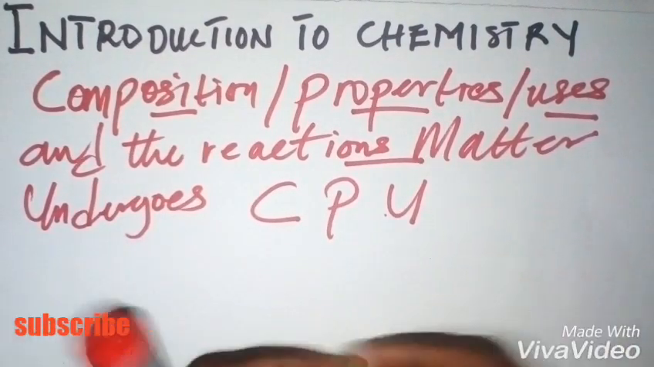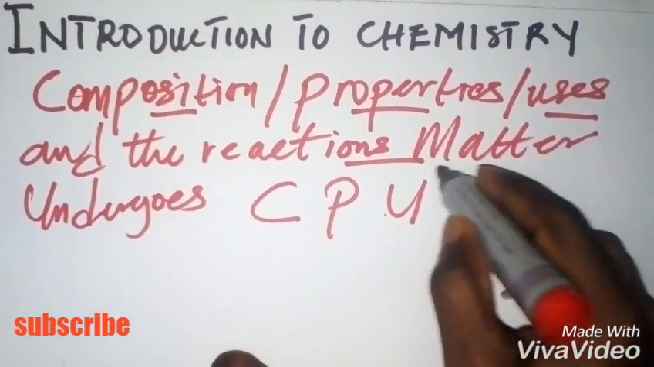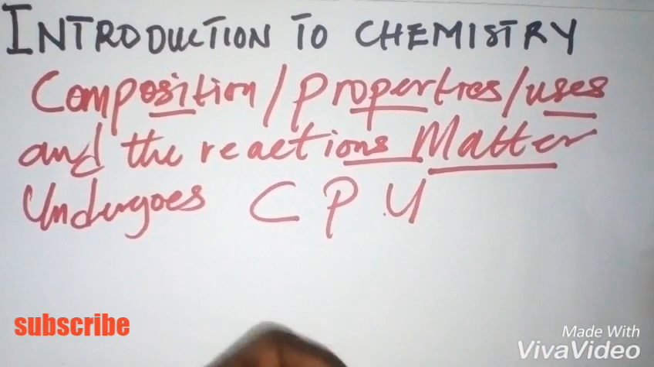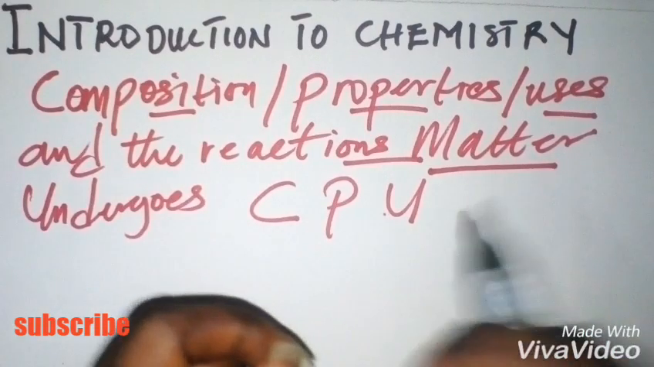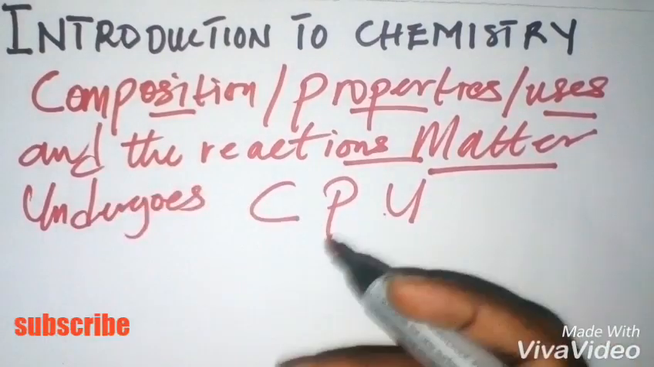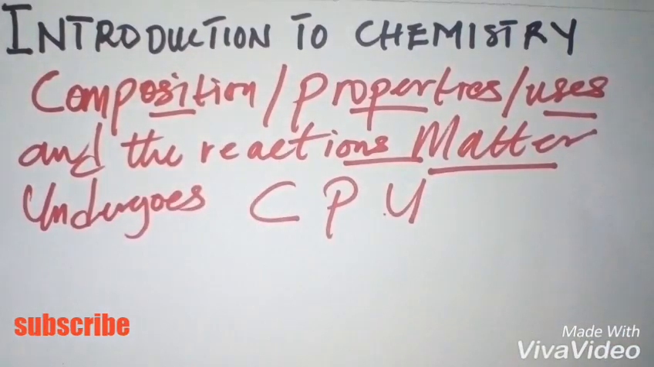Now, when discussing chemistry, we need to consider the term matter. What does matter mean? We can say that matter can be defined as anything that has mass and occupies space. Some people, or some students, have a misconception about the definition of matter. Some people define matter as anything that has weight and occupies space, whereas we're supposed to use the word mass. So matter is anything that has mass and occupies space.